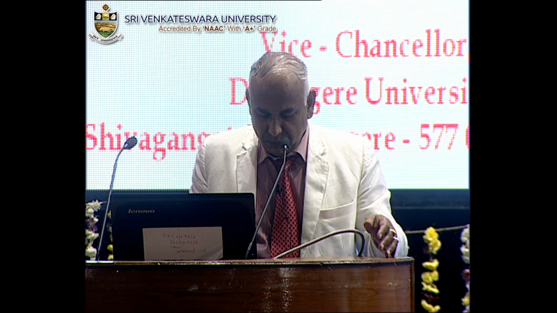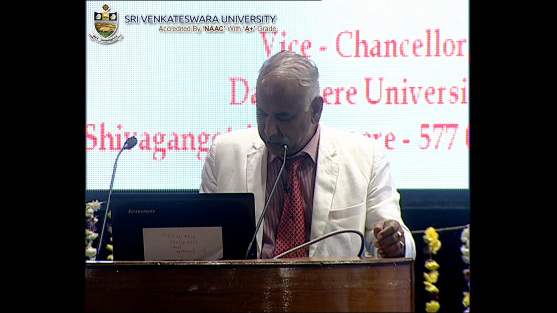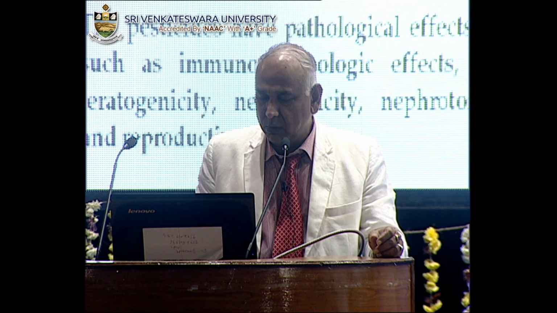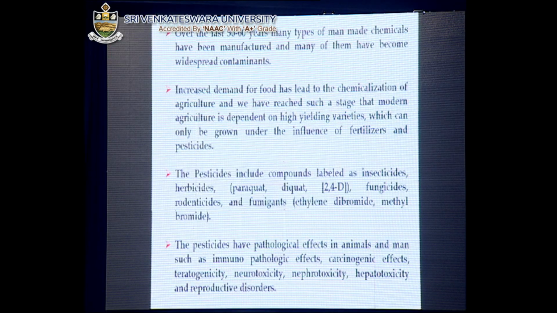Now, the evaluation of these pesticides' toxicity, what we have selected. If you analyze these chemicals or pesticides, there are nearly 3 types: the carbamates, the organophosphates, and the chlorinated pesticides.